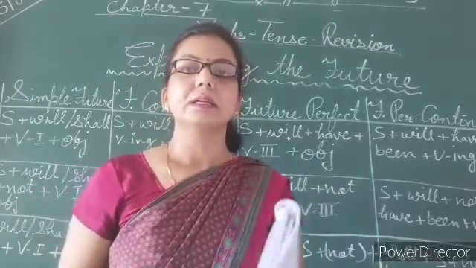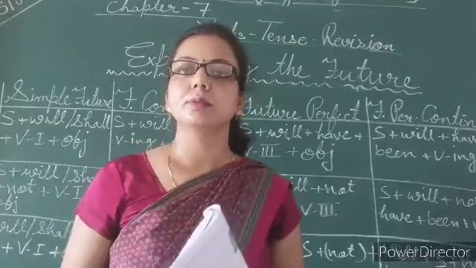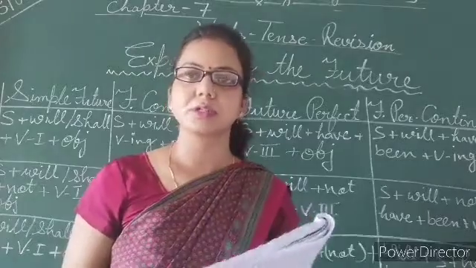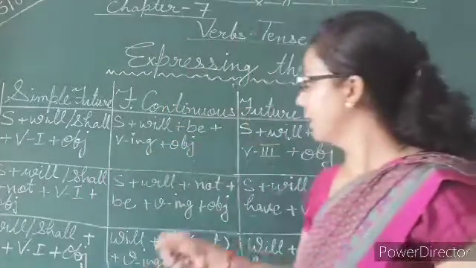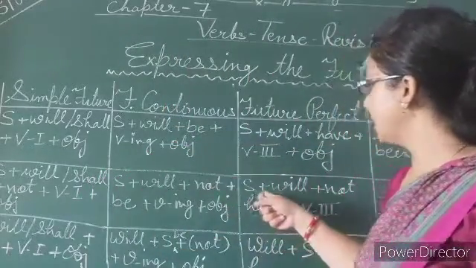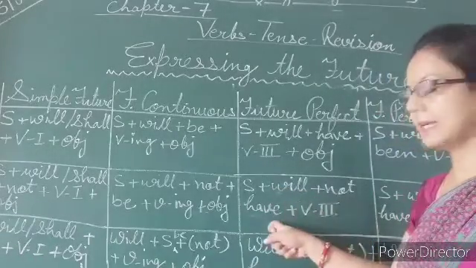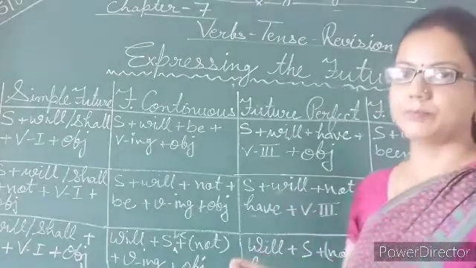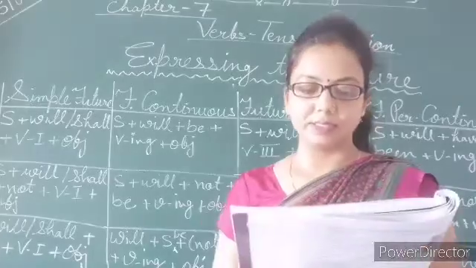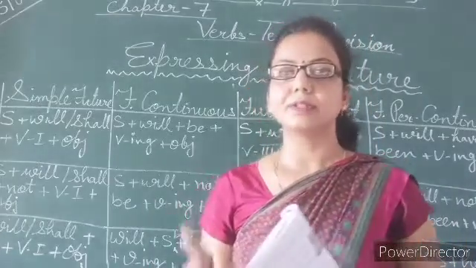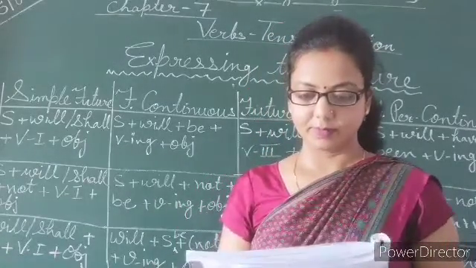Now just try to change it into negative. So what is the structure? Structure is subject plus will plus not plus have plus verb third form. So now my dear students, bell is ringing, so just wait.